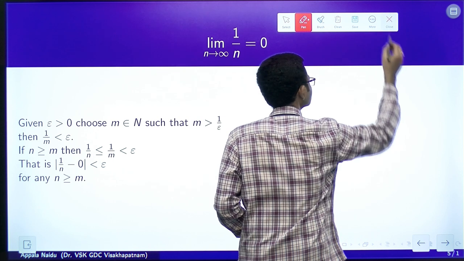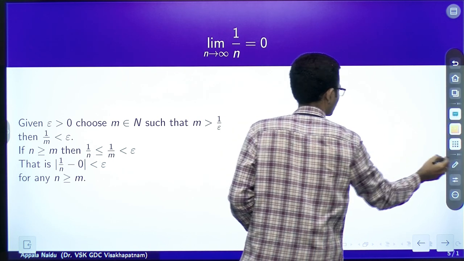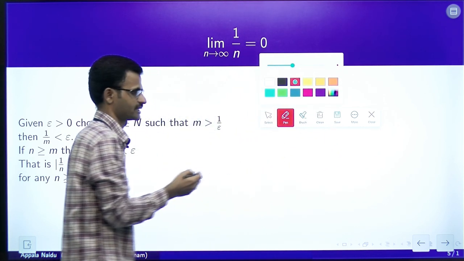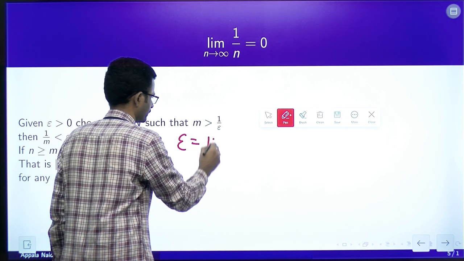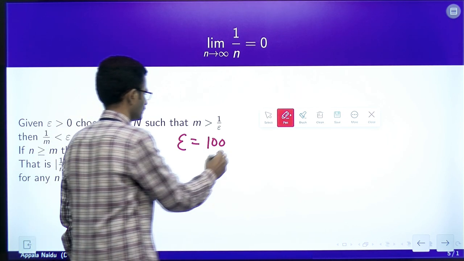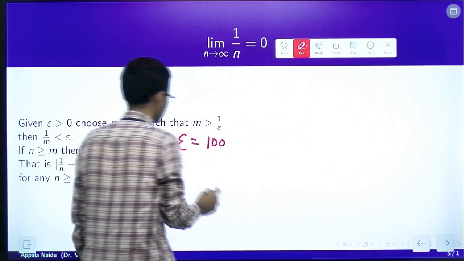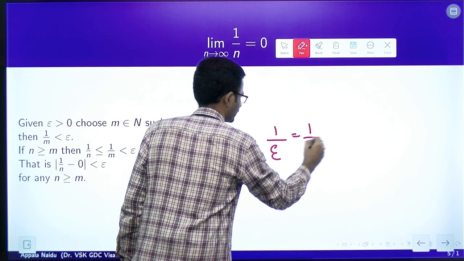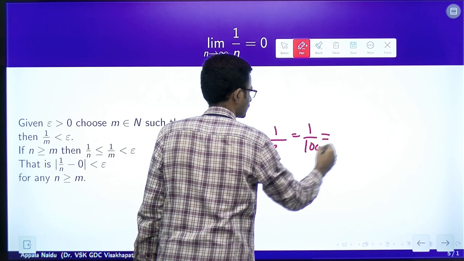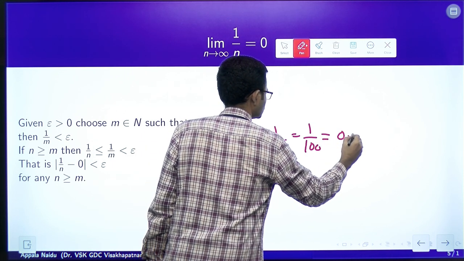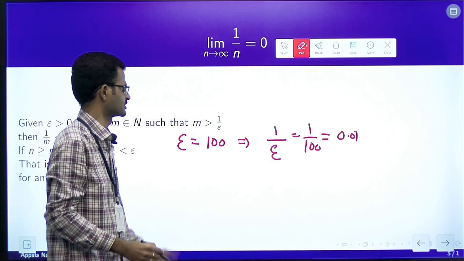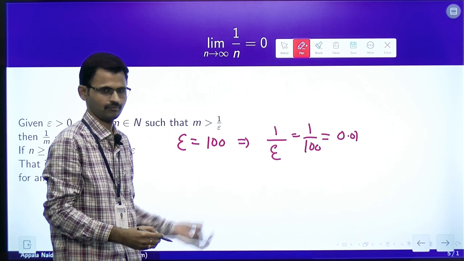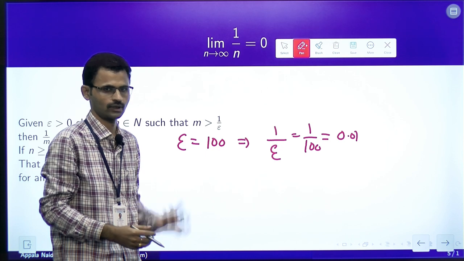Similarly, if we take epsilon equal to 100, what is the integer we have to choose? 1 by epsilon will be 1 by 100, which is 0.01, so any natural number that is greater than 0.01 is going to work.